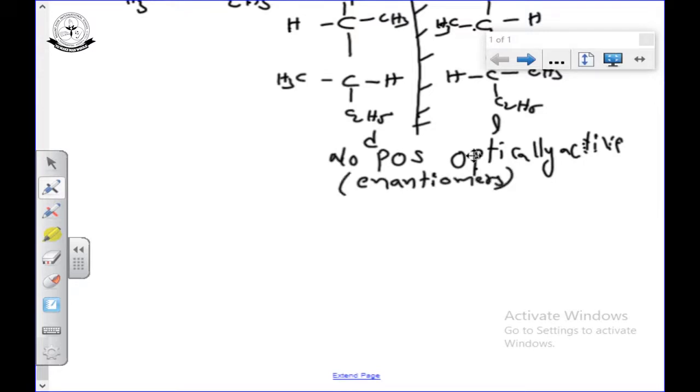Pair of enantiomers. Meaning syn or anti-addition, you can take the cis form or trans form, you are doing the addition.